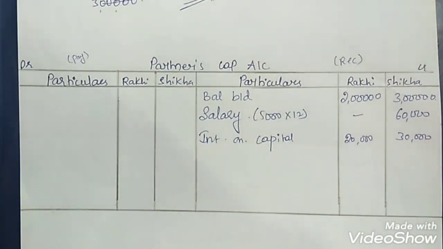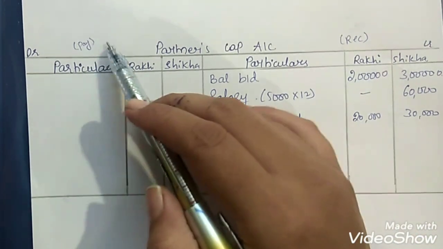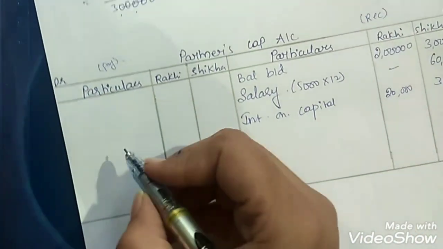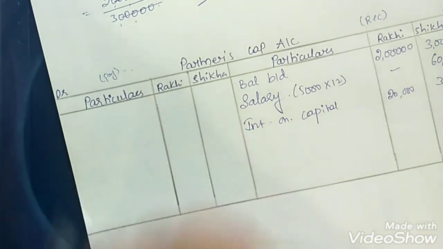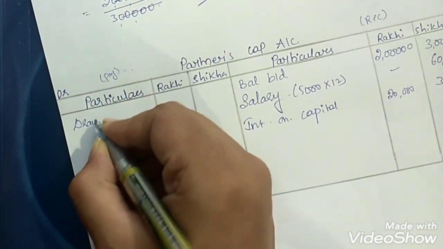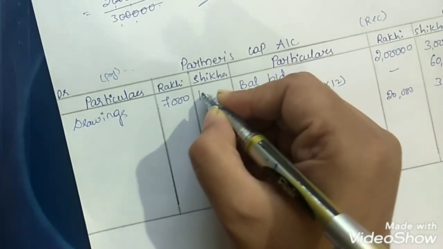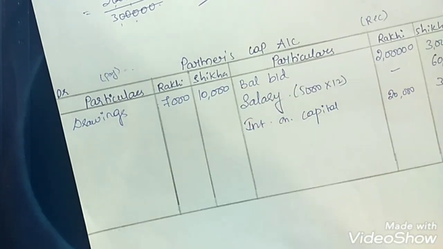If the partners have made drawings, in the future they have to pay that amount back to the firm. That is why we take it on the debit side. So Rakhi's drawings are 7,000 rupees and Shikha's drawings are 10,000 rupees.